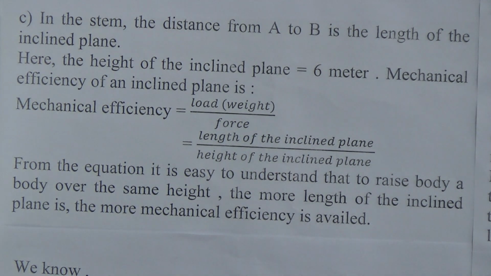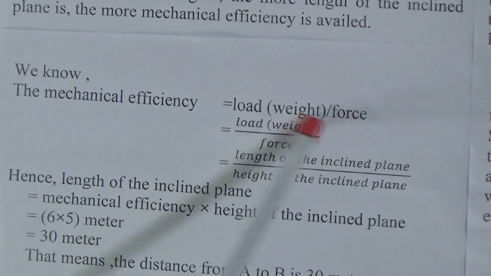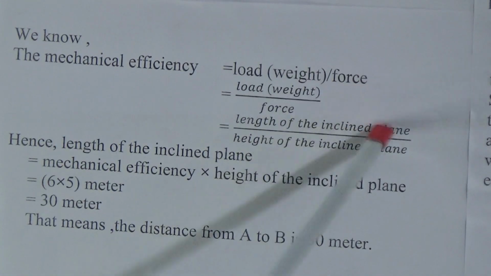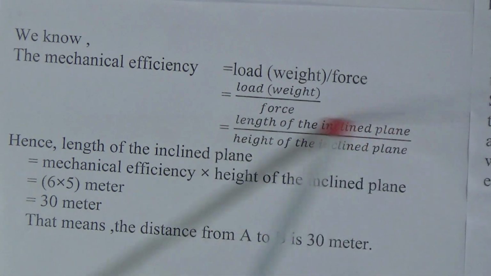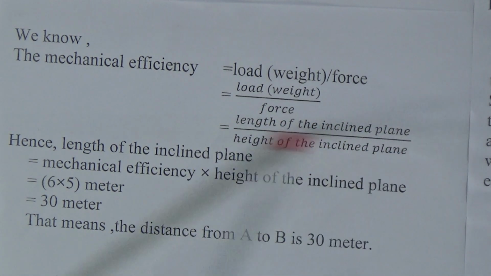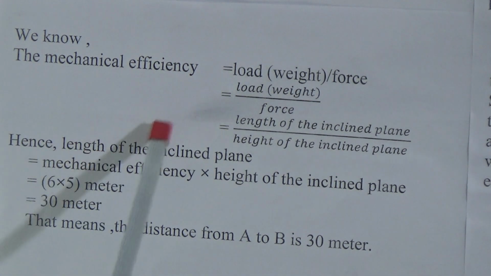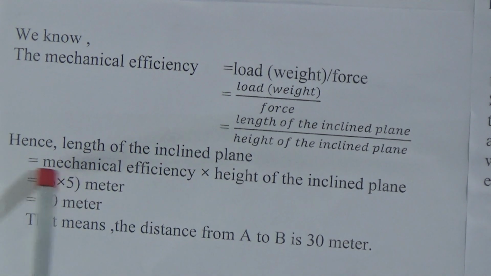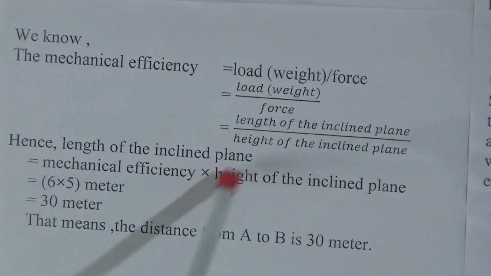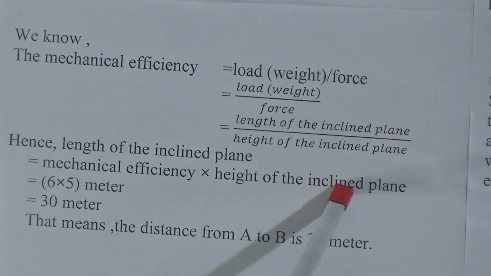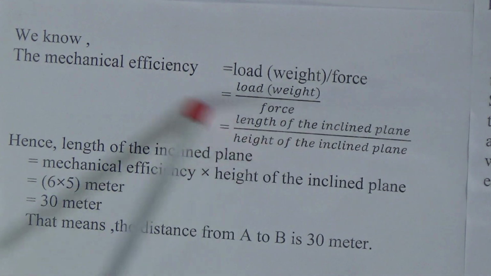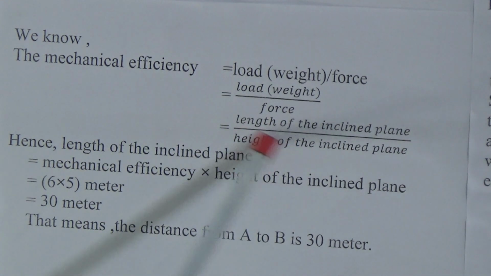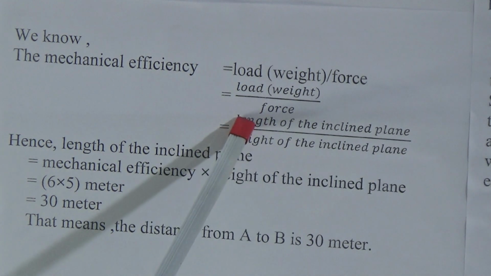We know mechanical efficiency is equal to load or weight divided by force. That means load divided by force equals length of the inclined plane divided by height of the inclined plane. Hence, the length of the inclined plane equals mechanical efficiency times height of the inclined plane. That means we have to multiply the mechanical efficiency by the height of the inclined plane, and then we can find the length.